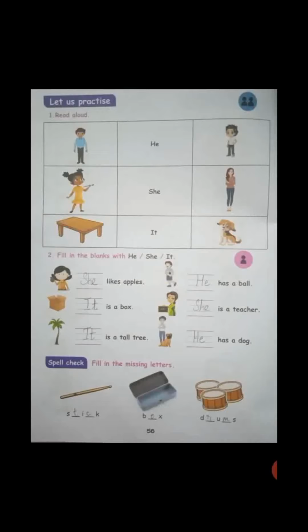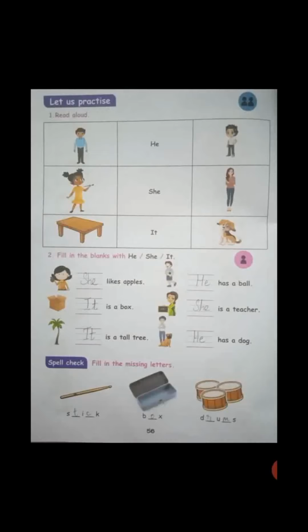So the first one, she likes apples. Next one, it is a box. It is a tall tree. The next one, right side, he has a ball. She is a teacher. He has a dog. You can see this and write it clearly.